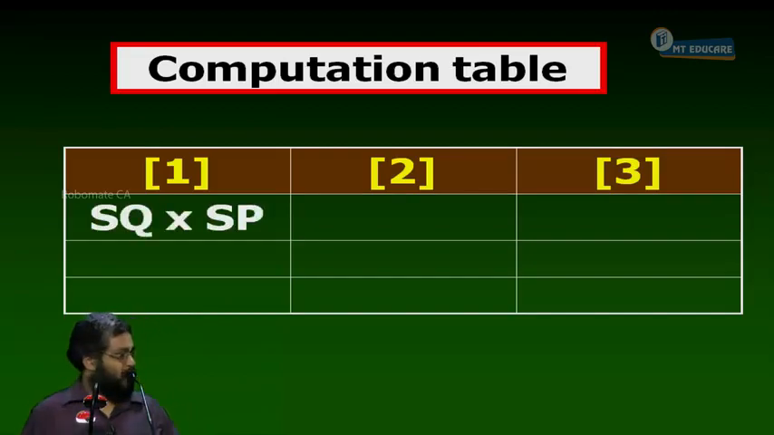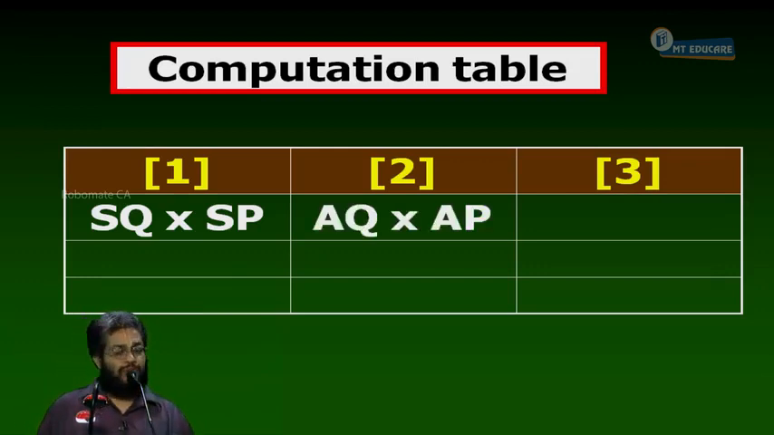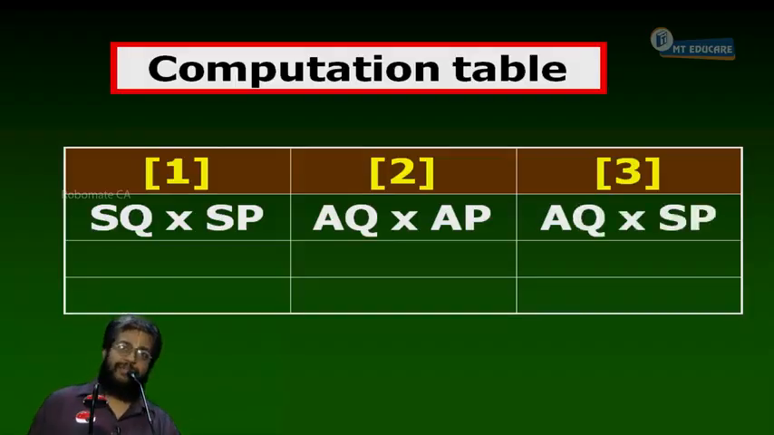Column 1: SQ into SP. Column 2: AQ into AP. Column 3: AQ into SP. Right?